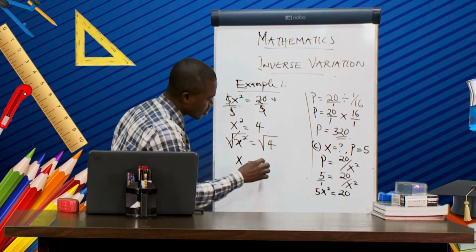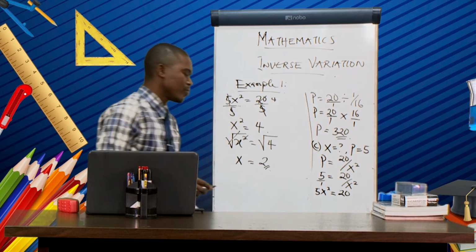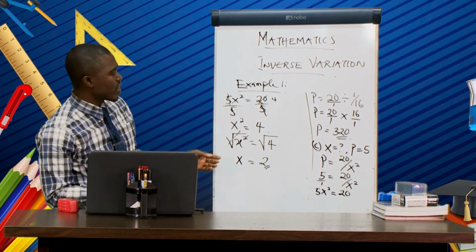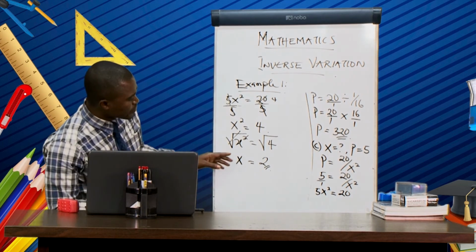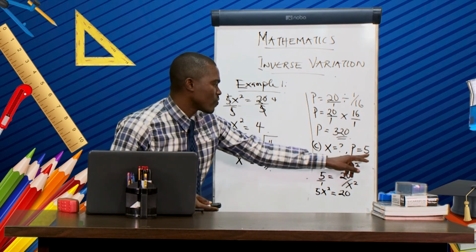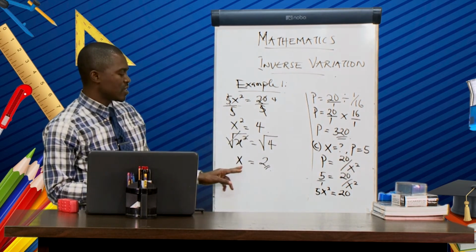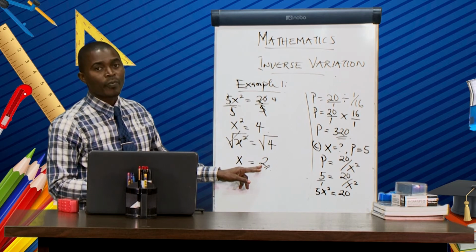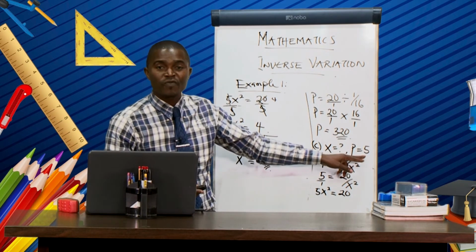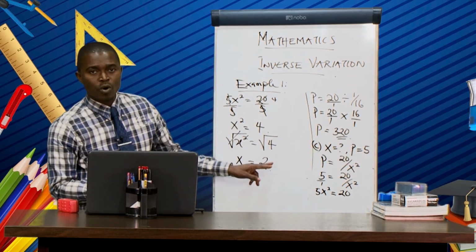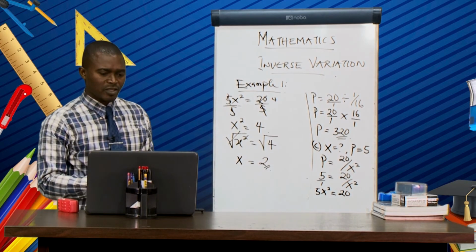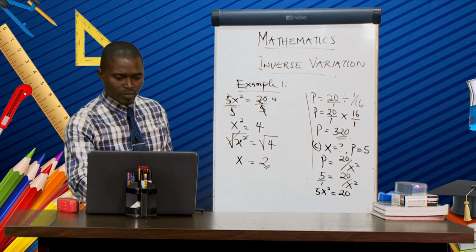The square root of 4 is 2. So from this place, we can see that when p equal to 5, our x equal to 2. That is the solution to example 1.